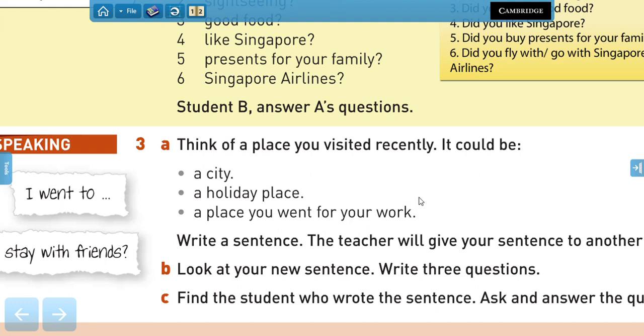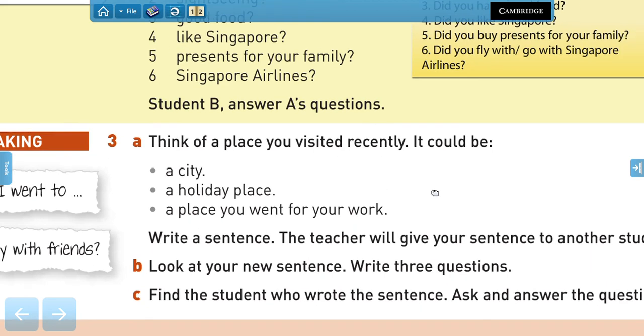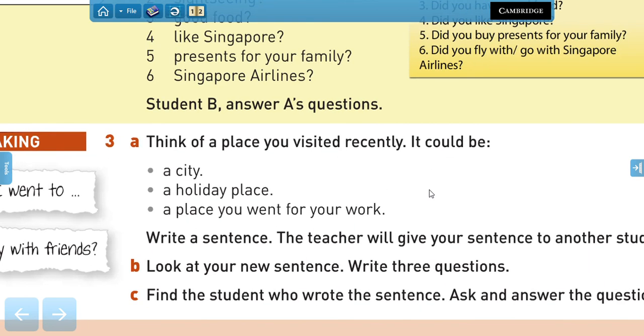I stayed at a hotel. I went to restaurants. I went to clubs. I didn't go to museums. I went to the theater. I didn't go to the river, right? I visited a football stadium.